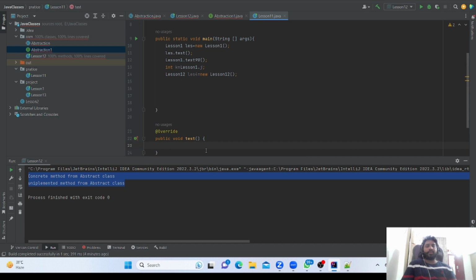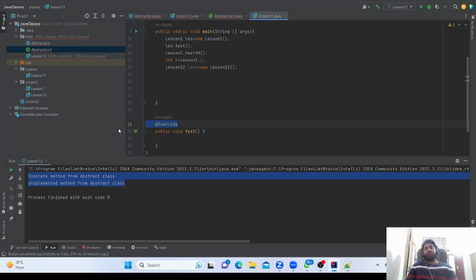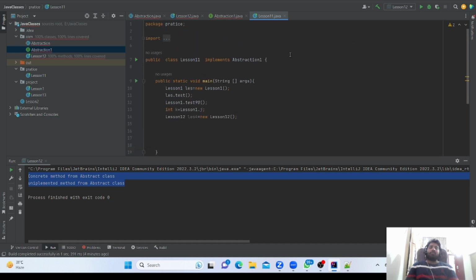This we are implementing, and here you are seeing the @Override annotation. What is the meaning of this @Override? It is saying that this method is coming from the parent class, so it is shown for symbolic purposes. If you remove it, there will not be any issue, but for knowing purposes it is showing @Override. So the concept is, for interface we need to use implements, for abstract we need to use the extends keyword.